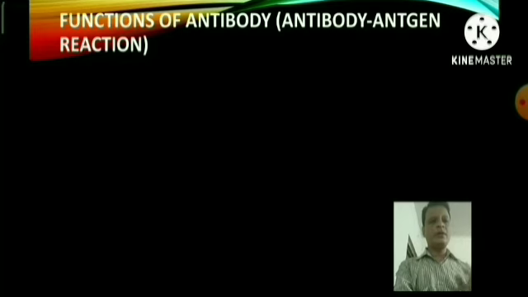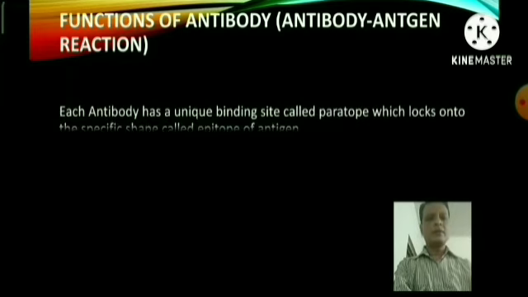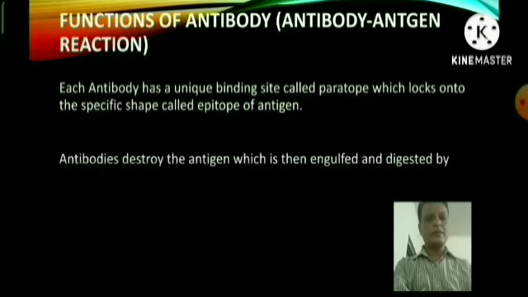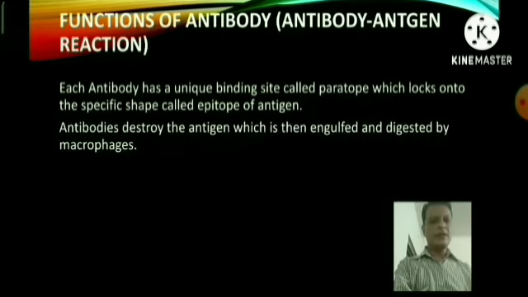Each antibody has a unique binding site called paratope. I have already discussed paratopes when I discussed the structure of the antibody. The paratope acts as a lock onto the specific shape called the epitope of the antigen. The antibody destroys the antigen, which is then engulfed and destroyed by macrophages.